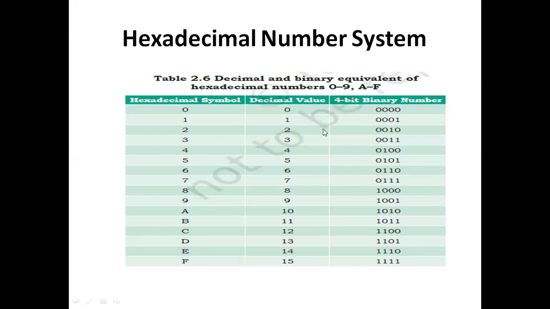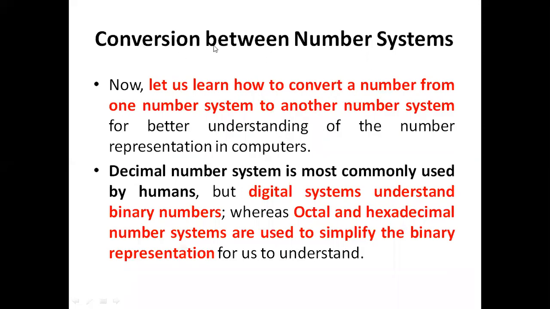Now we are going to see conversion between number systems. How do we convert a number from binary to hexadecimal, or hexadecimal to binary, or decimal to binary, decimal to hexadecimal, decimal to octal? We are going to see some conversions like that. Such conversion techniques are called conversion between number systems.